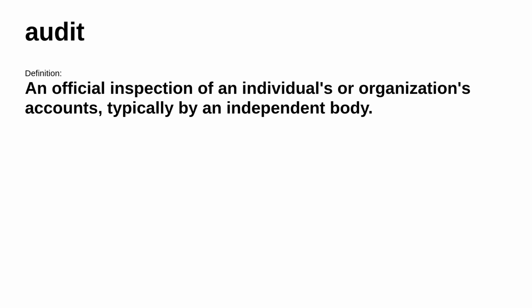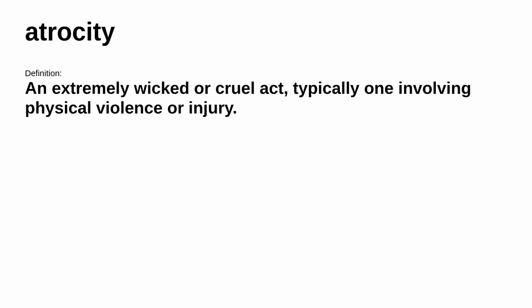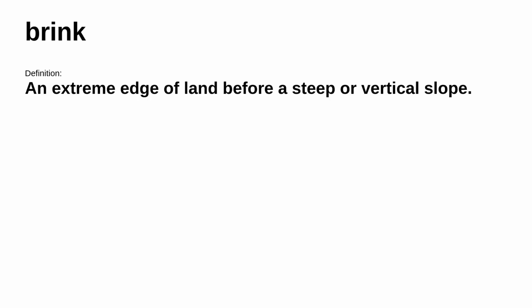Next up, audit. It means an official inspection of an individual's or organization's accounts, typically by an independent body. Consider this example, audits can't be expected to detect every fraud. Next up, atrocity. It means an extremely wicked or cruel act, typically one involving physical violence or injury. For example, war atrocities. The next word is brink. It's defined as an extreme edge of land before a steep or vertical slope. For example, the brink of the cliffs.